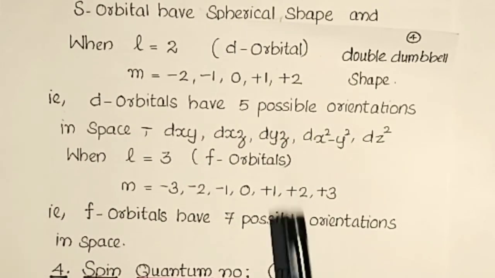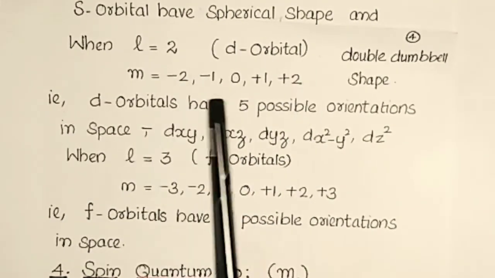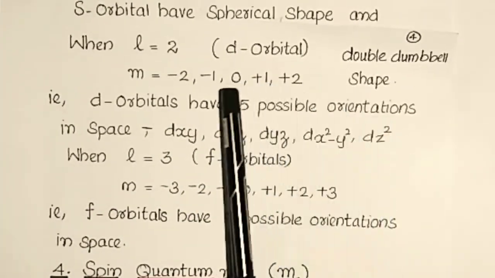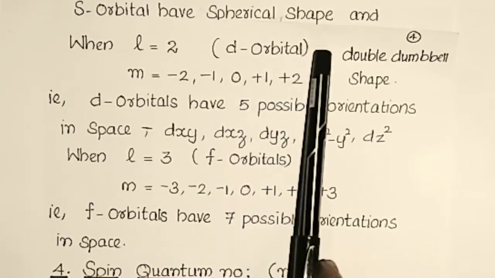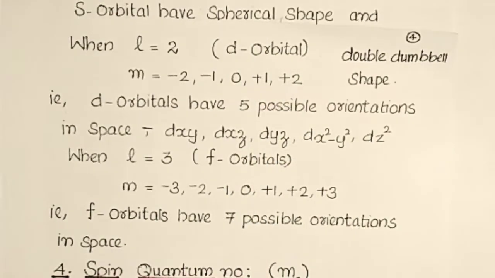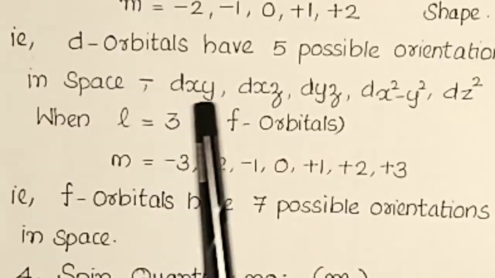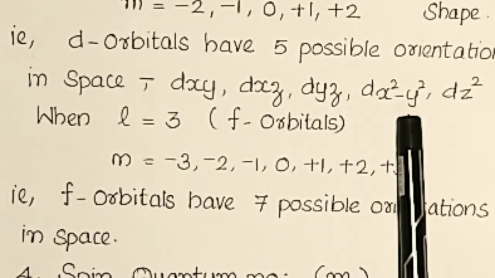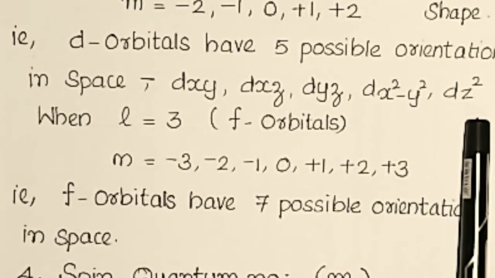From this we identify that 5 different values we get. So 5 different possible orientations are present: dxy, dxz, dyz, dx square minus y square and dz square.